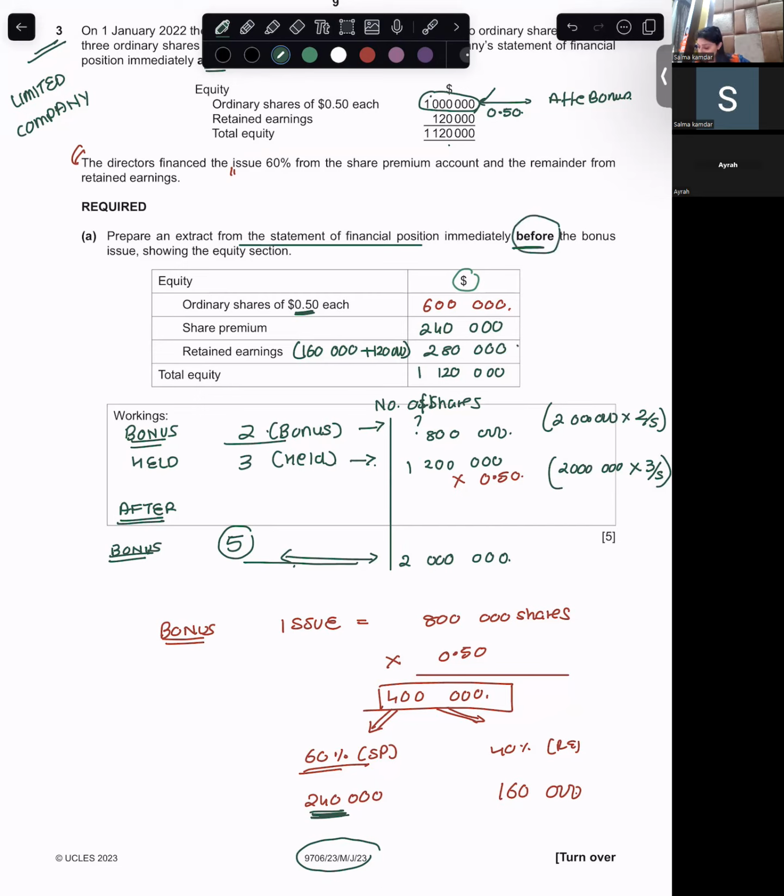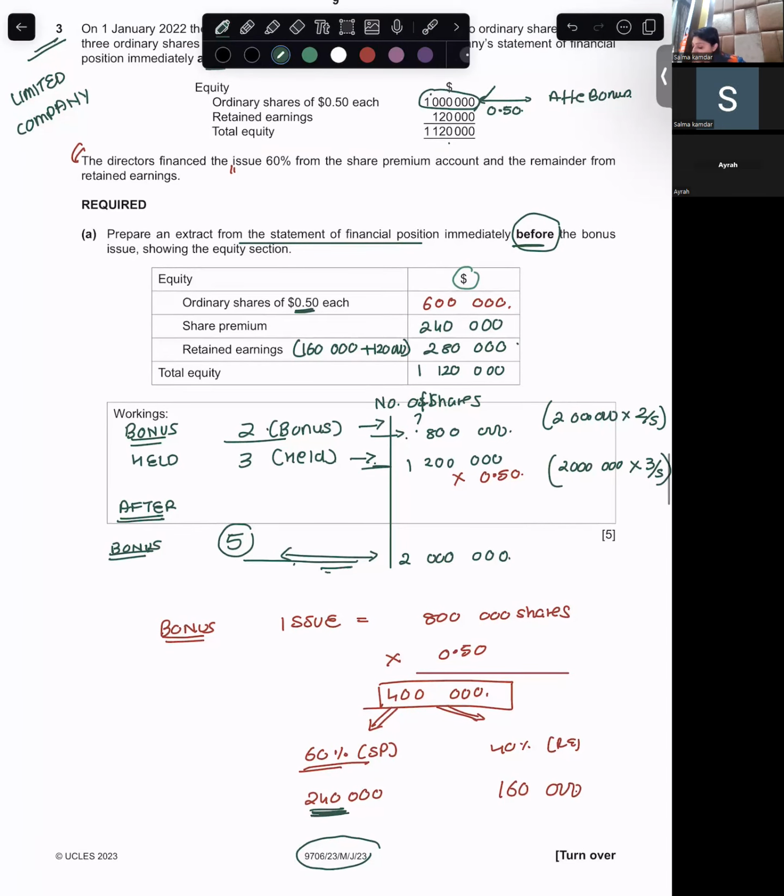So how did you get the position before the bonus? You checked out the number of shares held with you, before bonus, and you checked out separately the number of bonus shares, because you already knew the number of shares after bonus. I'm giving you 2 minutes to digest this fact, and then I will continue. I'm just putting the video on pause.